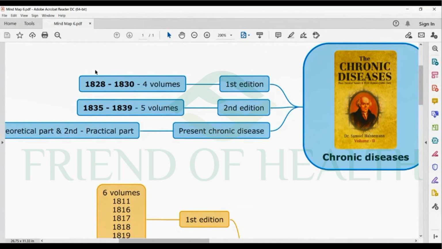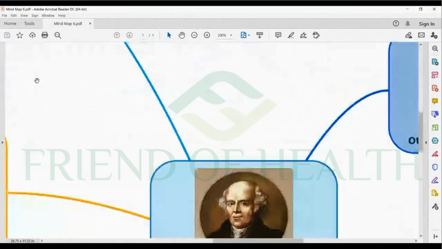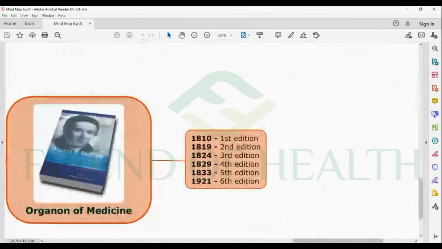1828 Chronic Diseases, because Chronic Diseases came in 1828, and in 1829 you can see the 4th edition of Organon was published. After 1810, 1824, 1829. That's why some of the aphorisms regarding chronic disease first appeared in the 4th edition. In 1829, the fifth aphorism came in the 4th edition for the first time, and in the 5th edition, aphorisms like 74, 75, 76 regarding the artificial chronic disease first appeared.